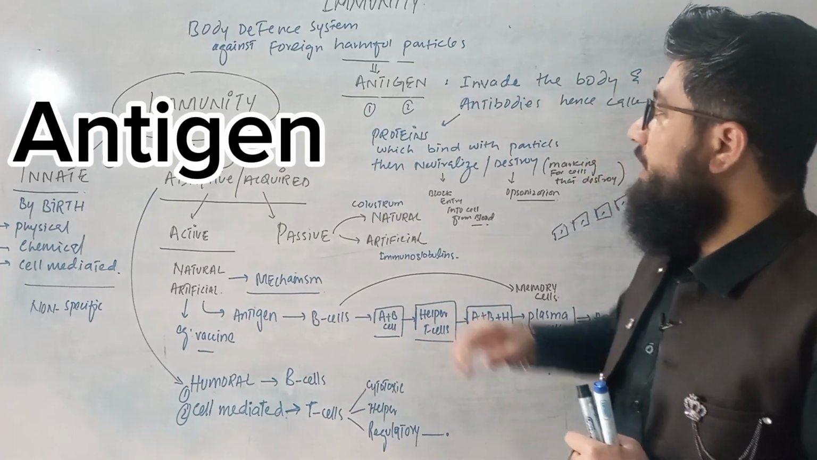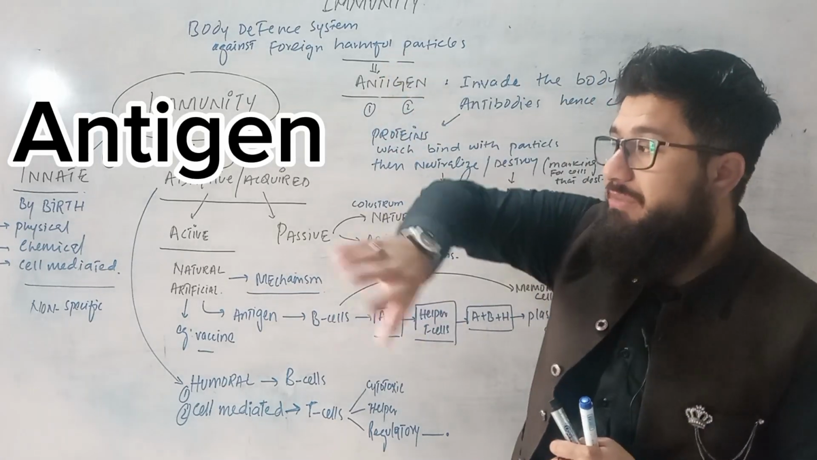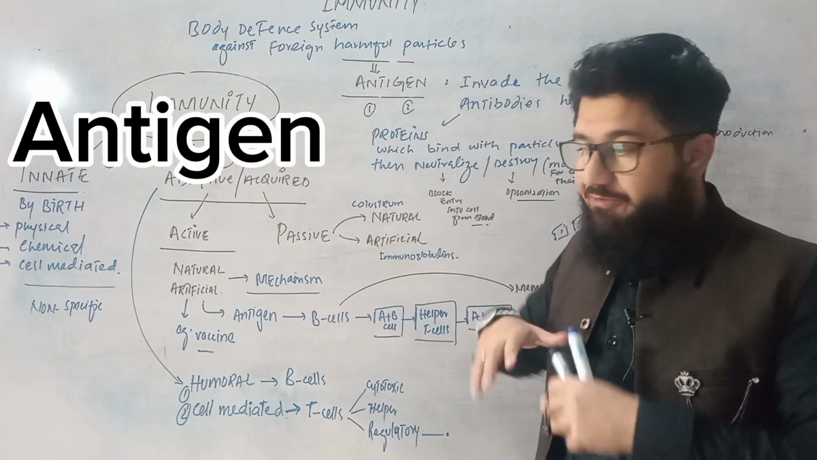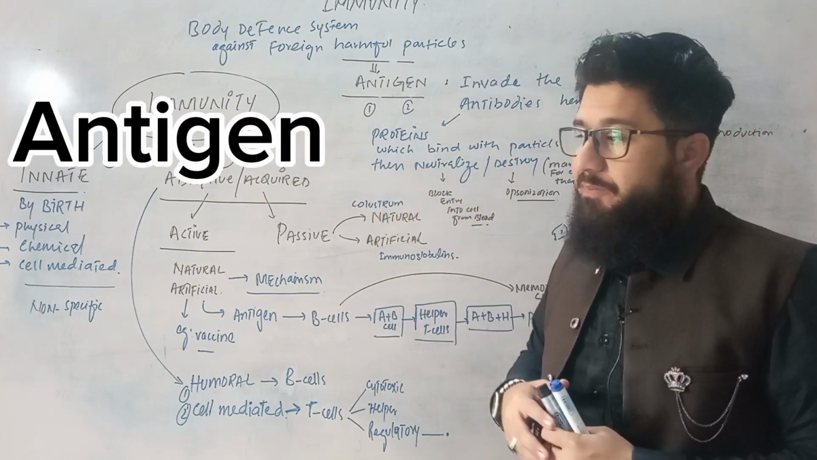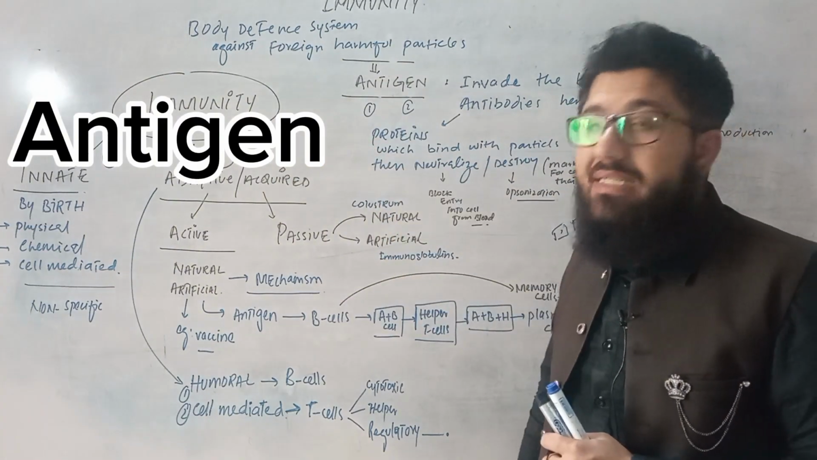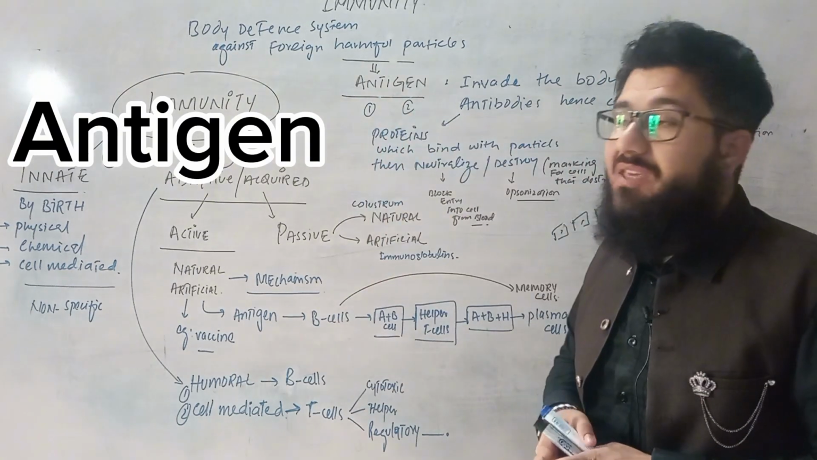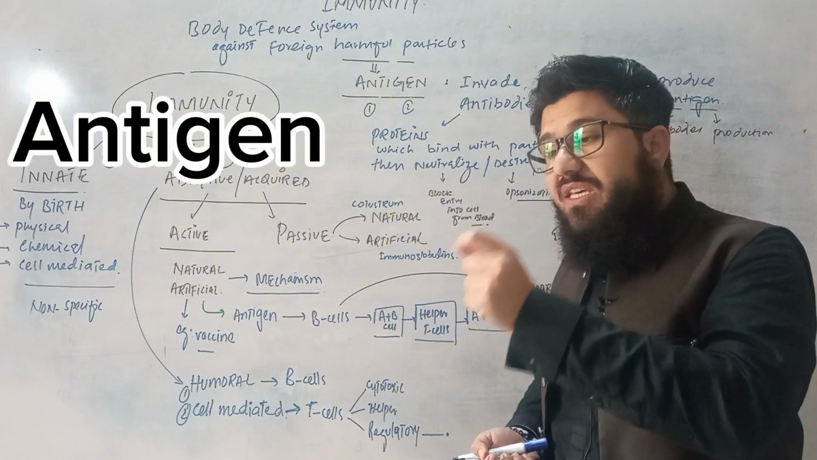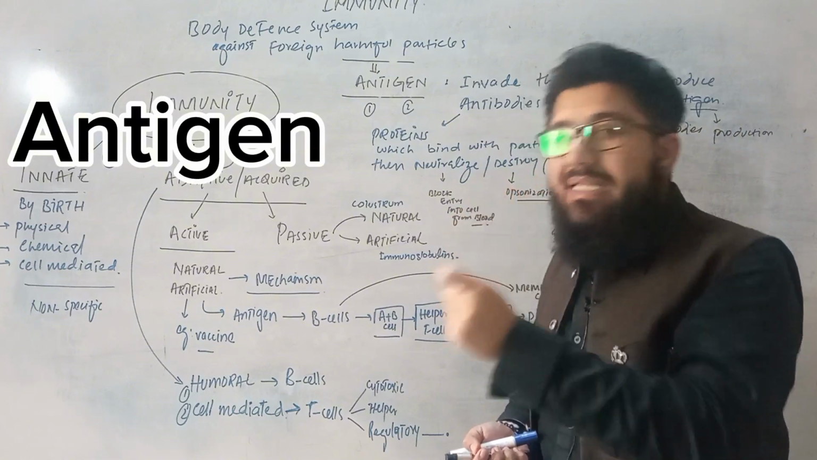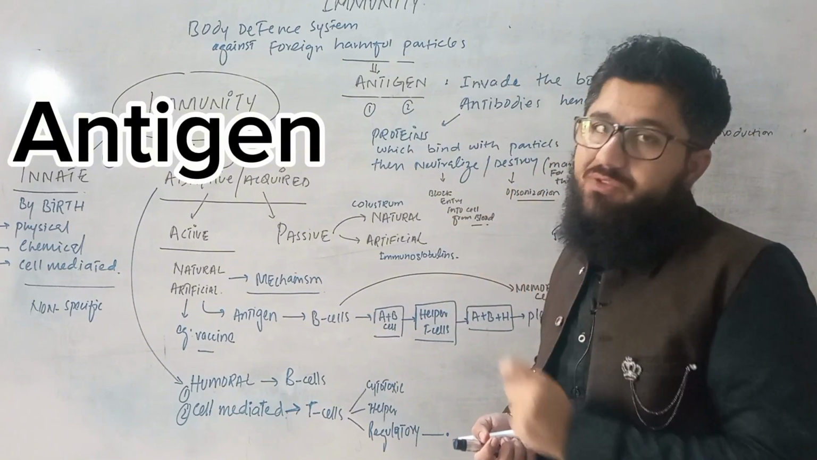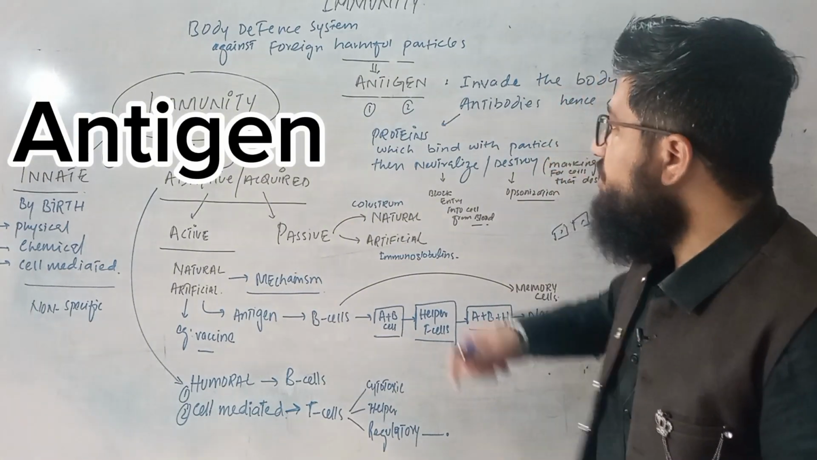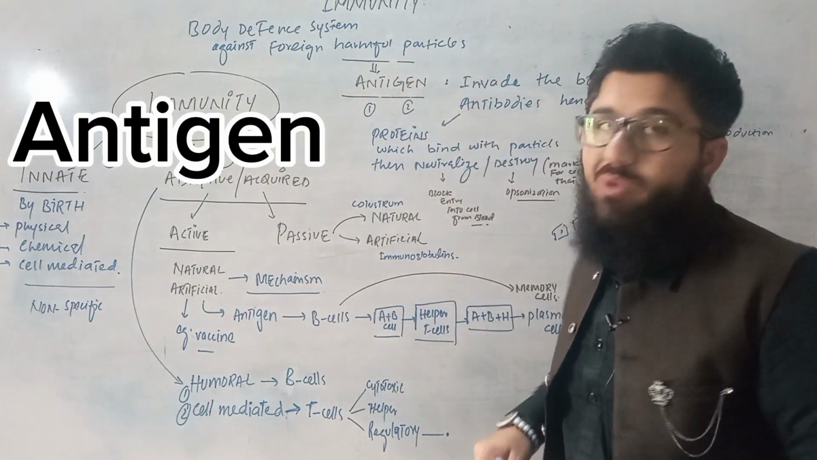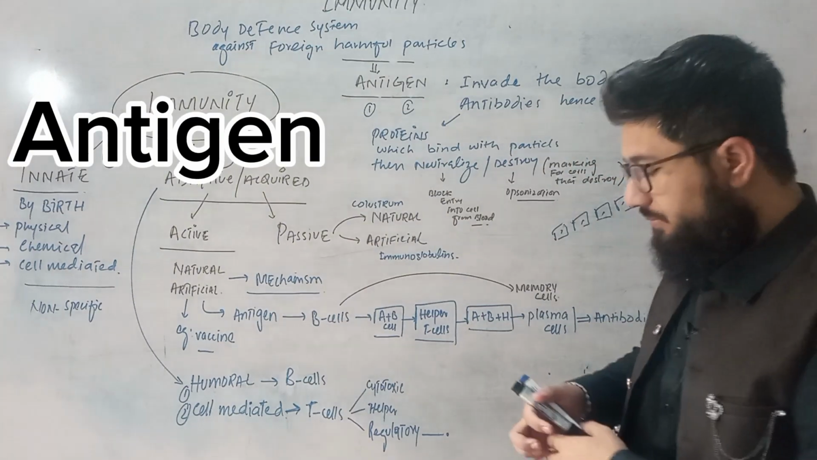In simple words, all these harmful particles that are coming from the environment towards us, from outside the body, are termed as antigen. Now a question arises here: why are these particles known as antigen? Why is another name not given to them? Very simple. Just concentrate on the word antigen. You will get your answer very easily and quickly.